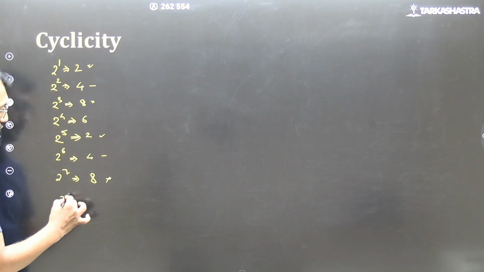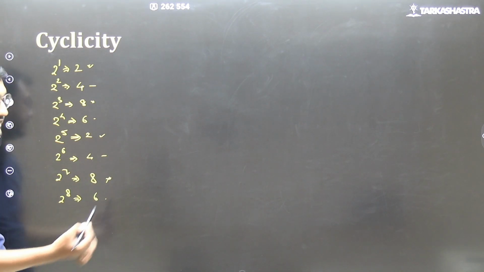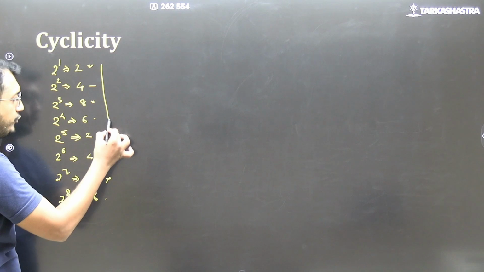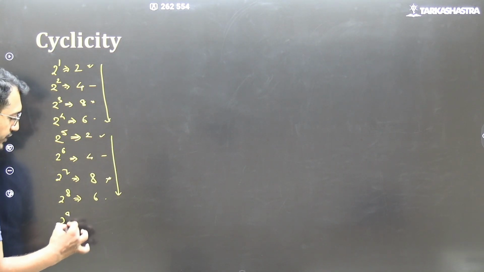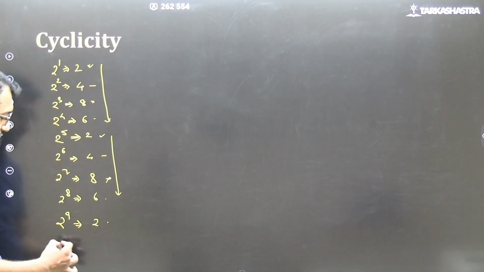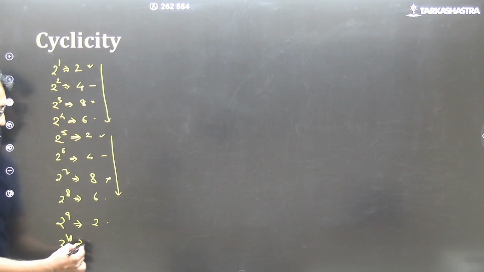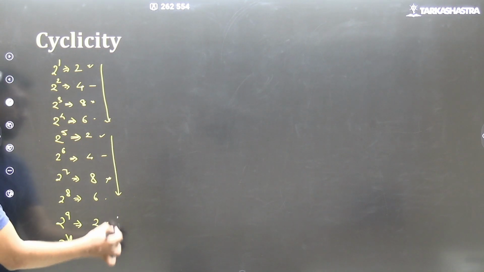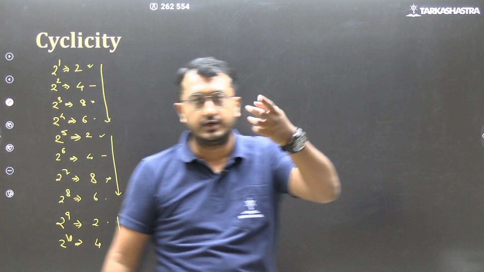Okay. 2 raised to 8 is 256. Again it is repeating 6, 6. So what is happening? 2, 4, 8, 6 repeated. So 2 raised to 9 will be 512. Last digit 2, again 2 is coming. 2 raised to 10 is 1024. So last digit 4. And it will keep on repeating in a cycle of 4.